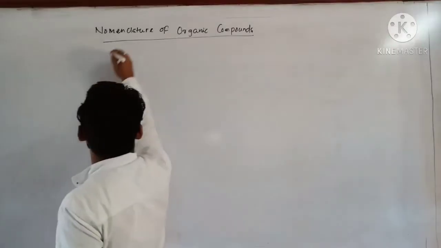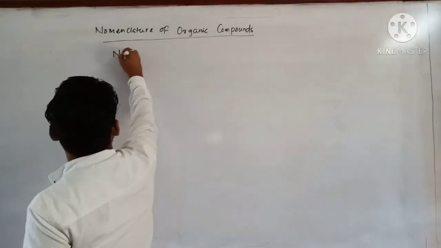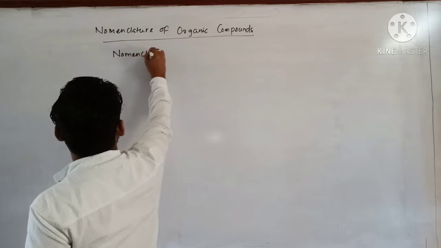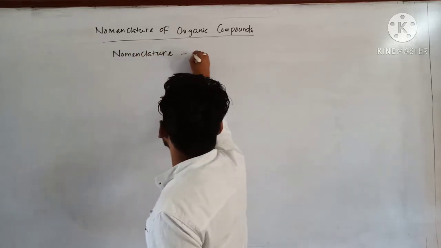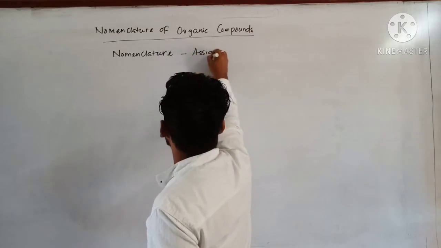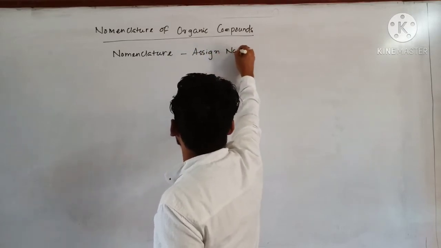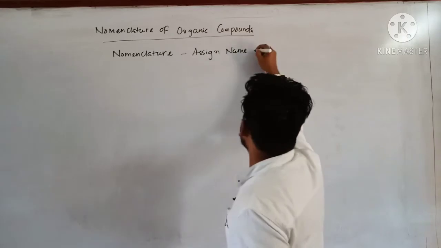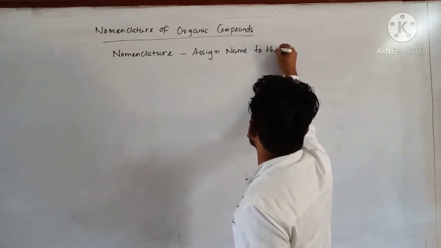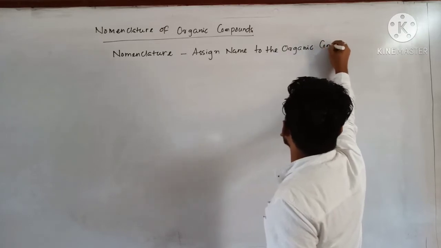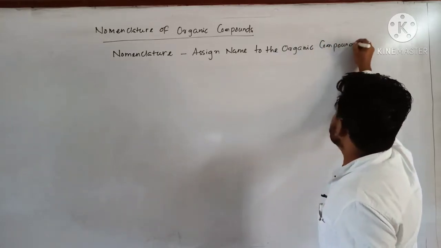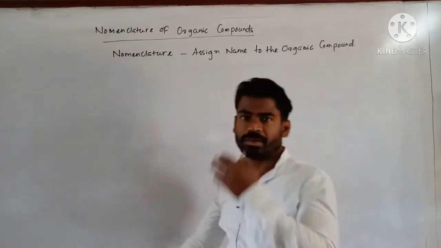The word nomenclature means assigning a name to the organic compound, that is called nomenclature.